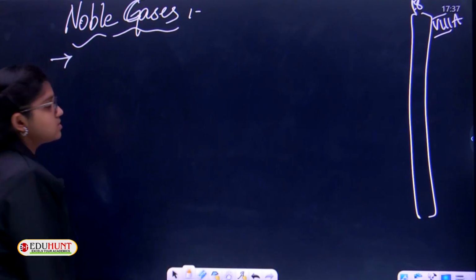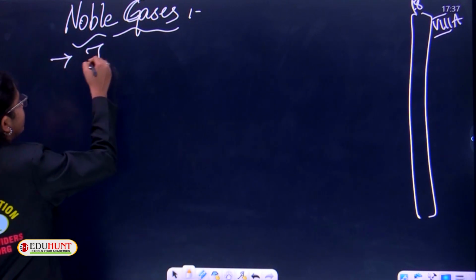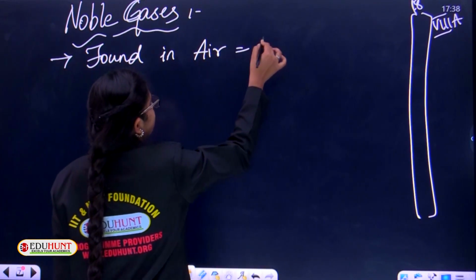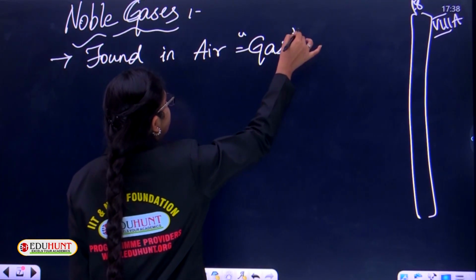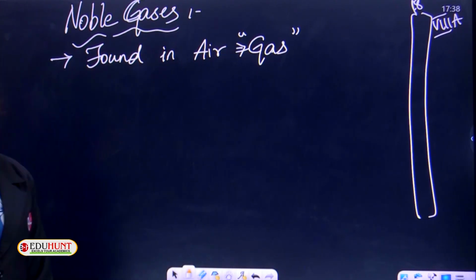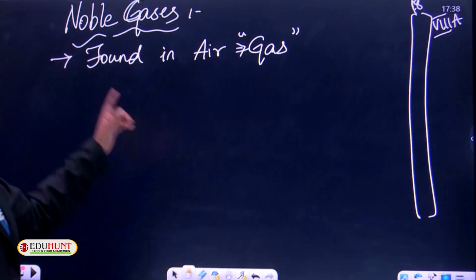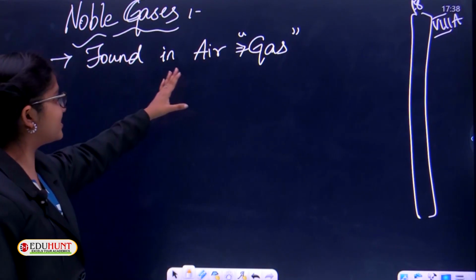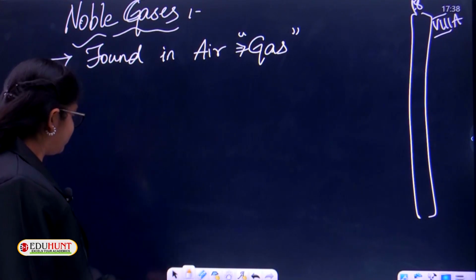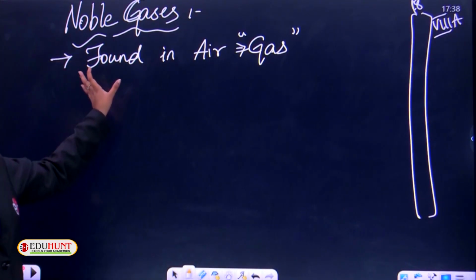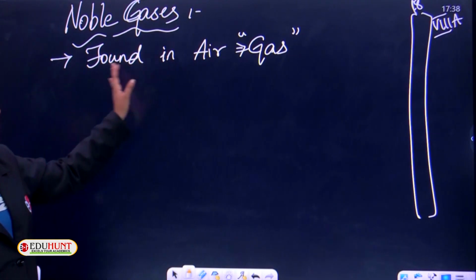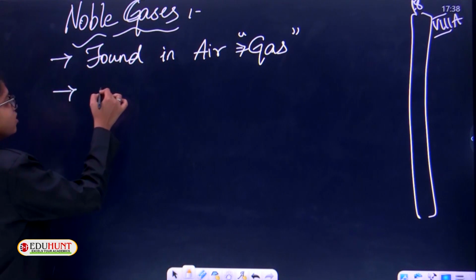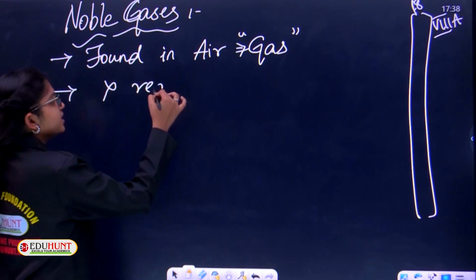Noble gases are found in air in the form of gas. These gases will not react with any other elements.